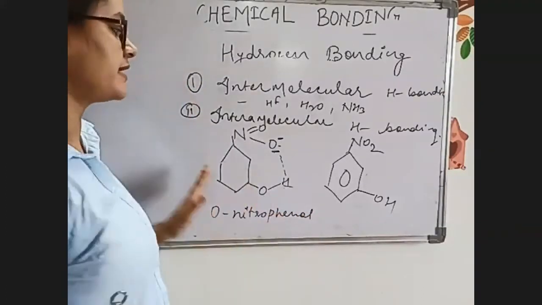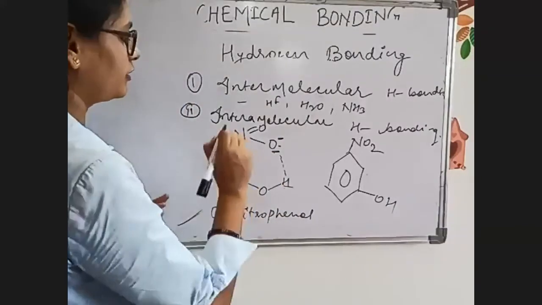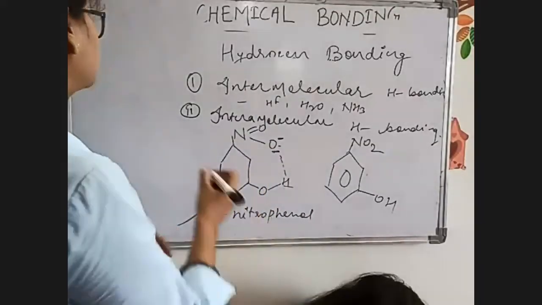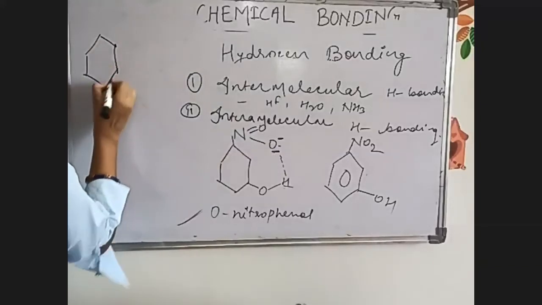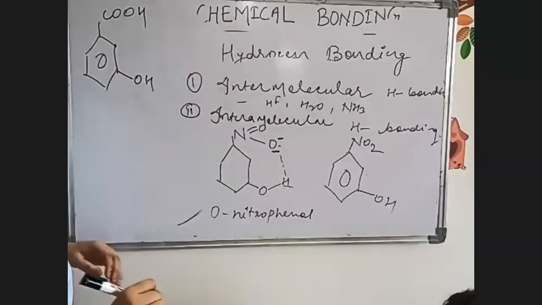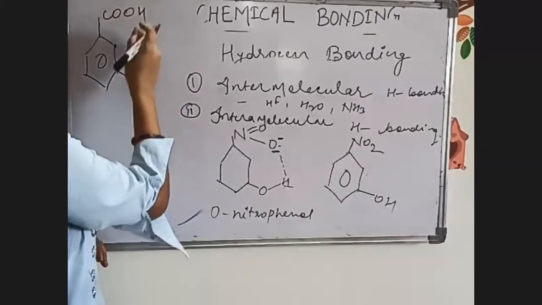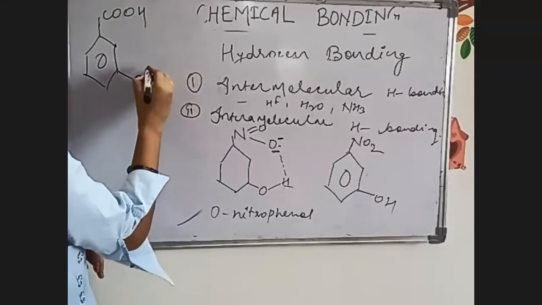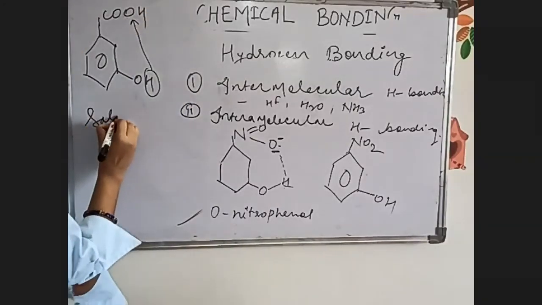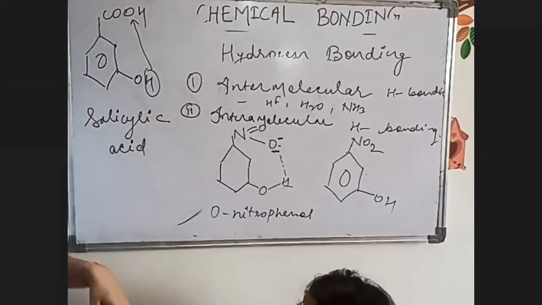You just remember the example. You don't have to remember anything like bond formation and all. You just remember o-nitrophenol and this is the structure. And one more example is there, that is salicylic acid. Salicylic acid means COOH and OH. When you write the structure, you will find a hydrogen bond is getting formed between H and this one. So this is known as salicylic acid.